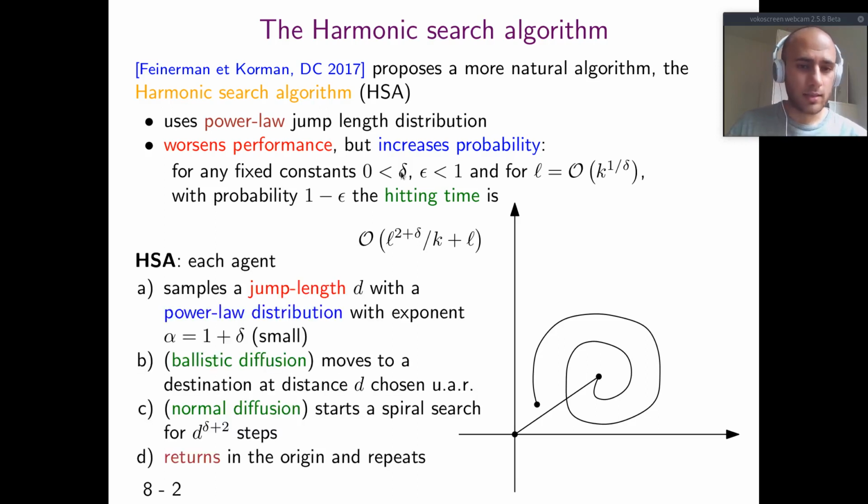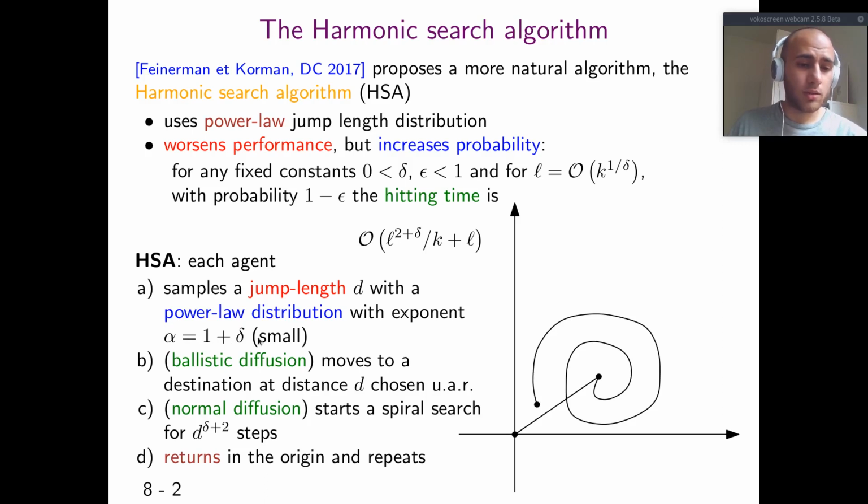We want delta as small as possible, but we can't choose it equal to 0, because the harmonic search algorithm works as follows. Each agent samples a jump length d with a power law distribution with exponent alpha equal to 1 plus delta.